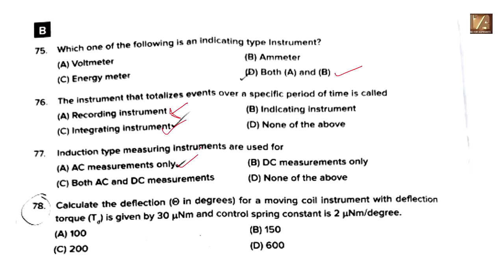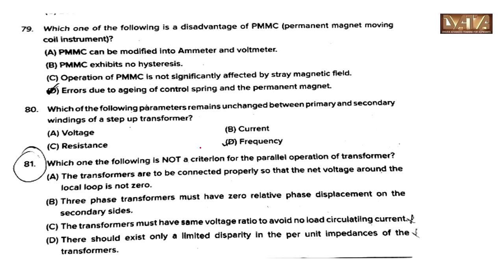78. Calculate the deflection for a moving coil instrument with deflection torque is given by 30 micronewton meters, and control spring constant is 2 micronewton meters per degree. We cannot give the answer because the answer we got was 15, but here the answer is given as 150 only, so we don't have the answer.